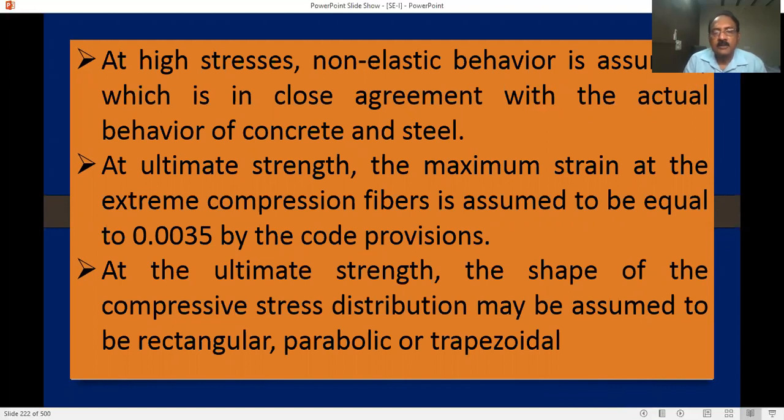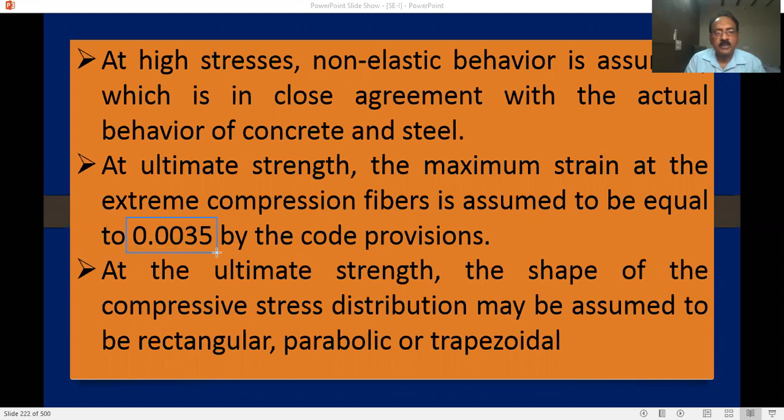At ultimate strength, the maximum strain at the extreme compression fiber of the concrete is 0.0035 as per IS code 456. This is very important. Note down. This is very important for you. It is frequently asked in GATE or other competitive exams.